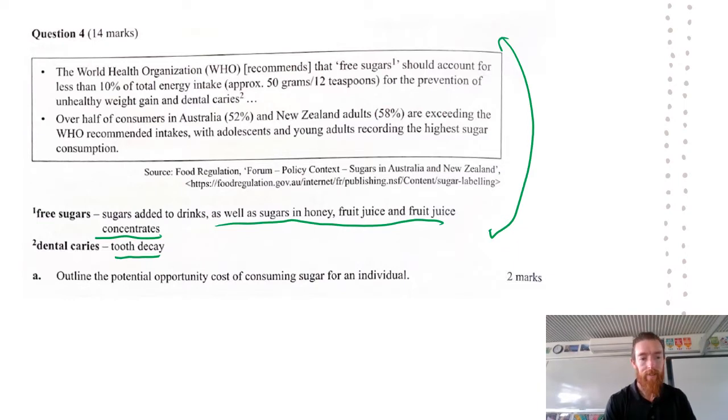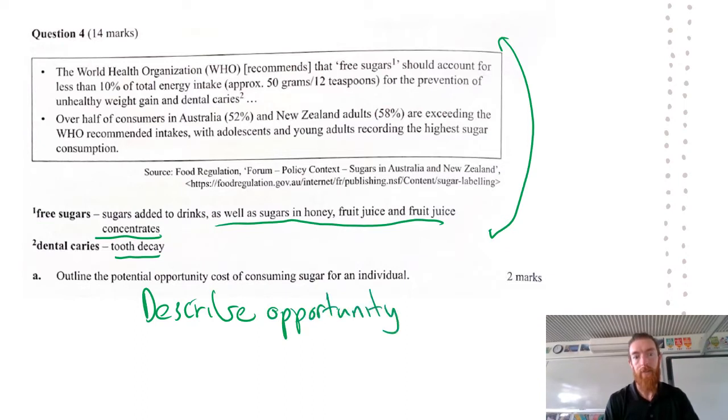So we've got, outline a potential opportunity cost of consuming sugar for an individual. So basically the next best alternative that could exist because of consuming sugar. So if someone is consuming sugar, what can they not consume because of that? So an opportunity cost is, you're going to describe opportunity cost first up. It's the next best alternative forgone or given up when choosing the next best alternative. So it's the production foregone when choosing the next best alternative. And so in this case, the production foregone is consuming anything else.